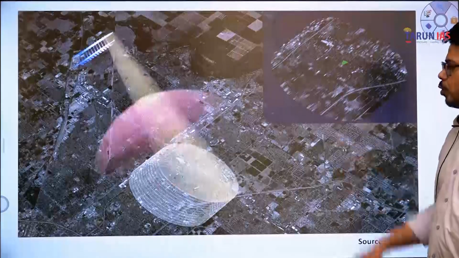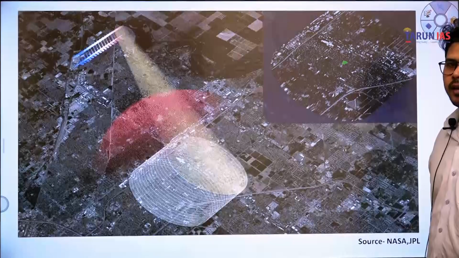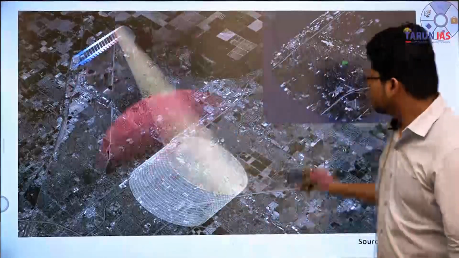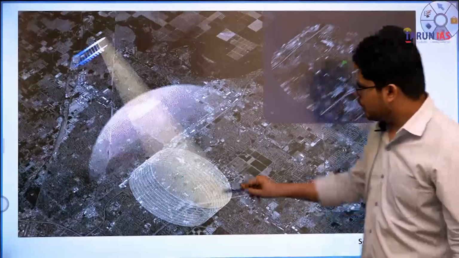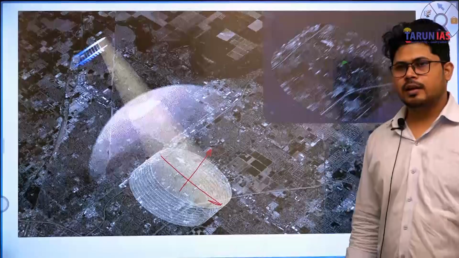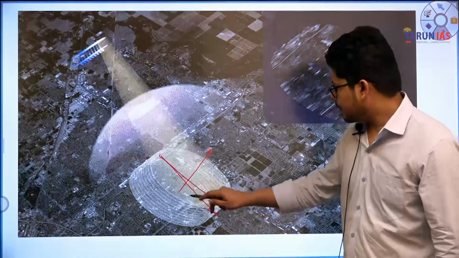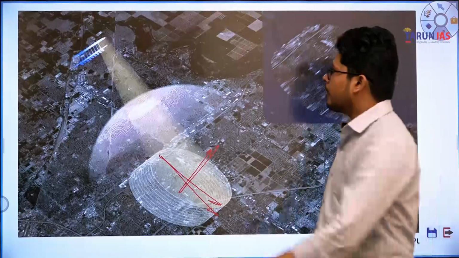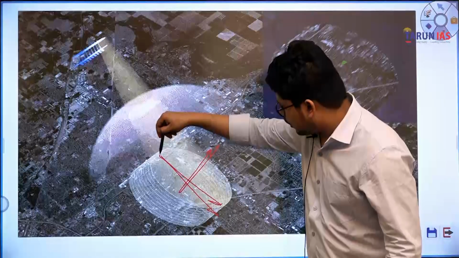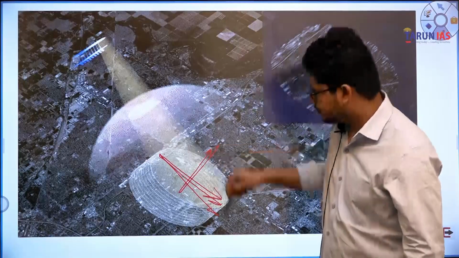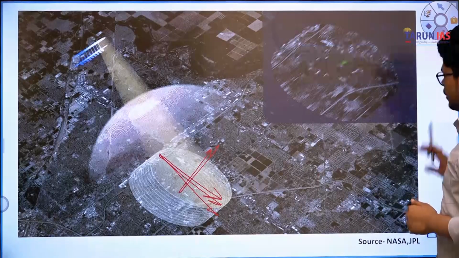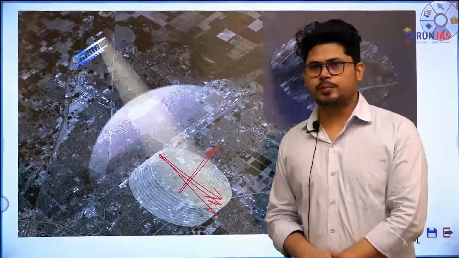Now this is how this whole imaging process is going to take place. Okay, you can see that this transmitter is transmitting a radio wave, and this transmission is taking place in 2 dimensions. The first one is along this and the second one is along this. The first one is along the transmission, which means along the direction of the movement of the satellite. And the other one is transverse. Okay. So this is the kind of imaging that is going to take place. Okay.